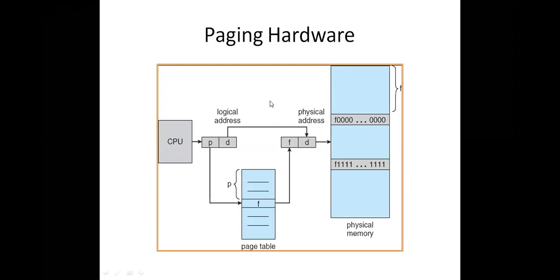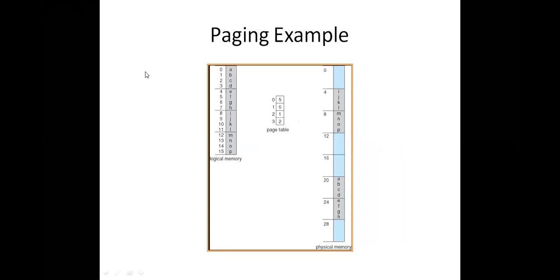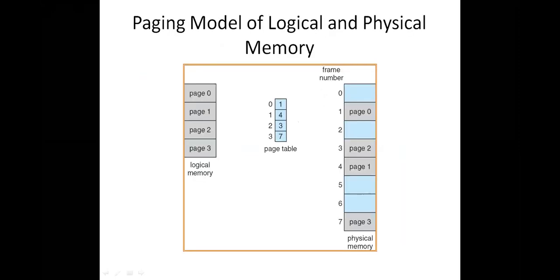Then the next concept. As I told you earlier, the logical memory is divided into pages. Try to follow the cursor. This is the logical memory, which means the user process is divided into pages: page 0, page 1, page 2, page 3. And this is the main memory, also called the physical memory. The main memory is divided into frames. Which page is available in which frame will be known by the page table.